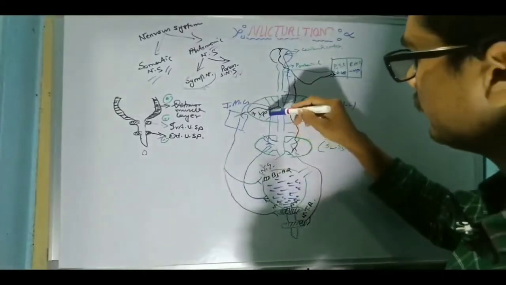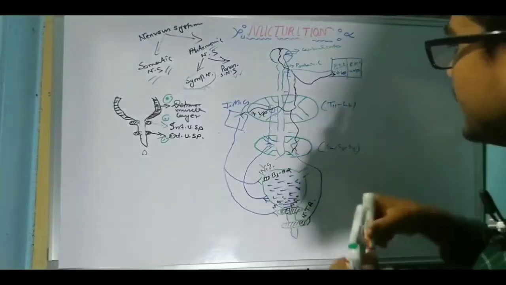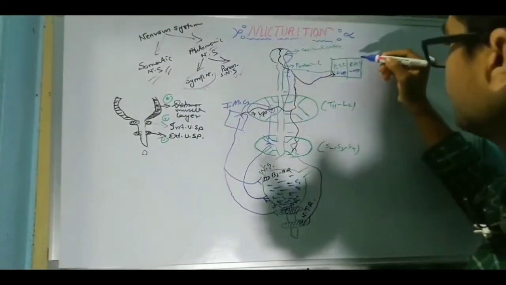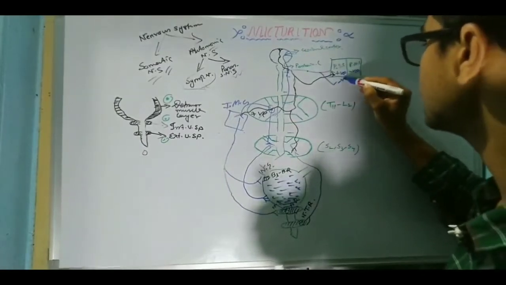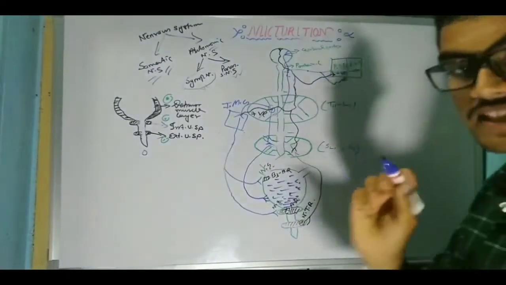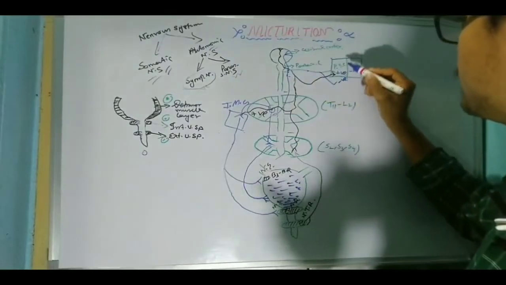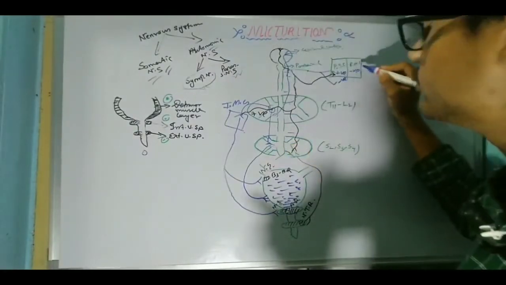At that time, it will directly ascend. It will not activate the pontine micturition center; it will suppress the pontine storage center when the bladder becomes full.